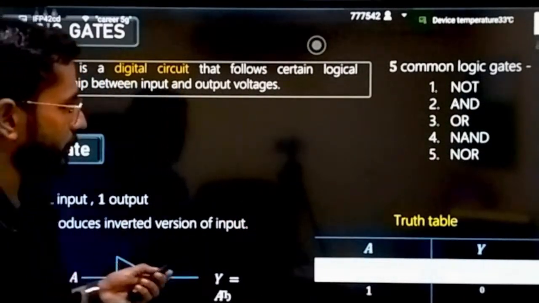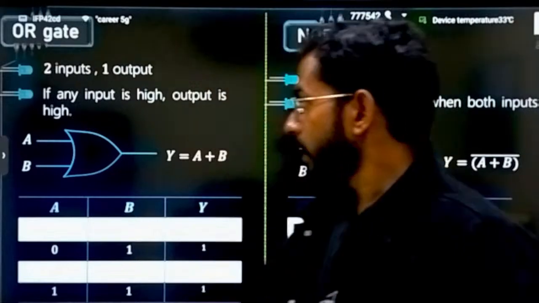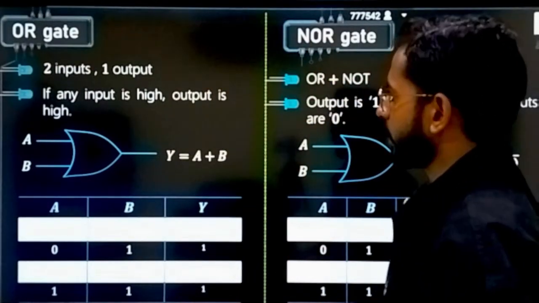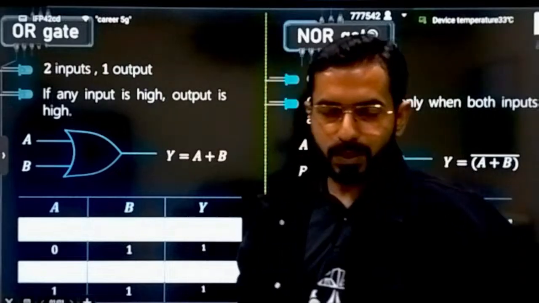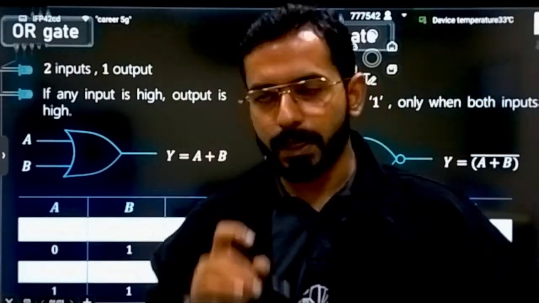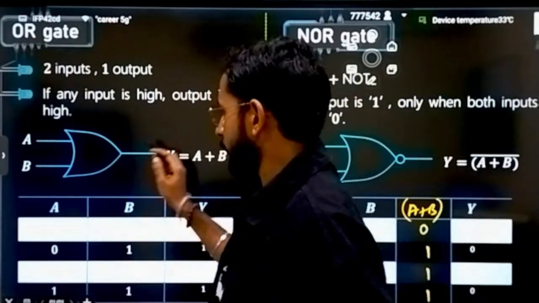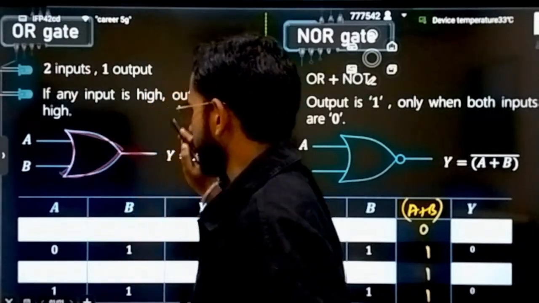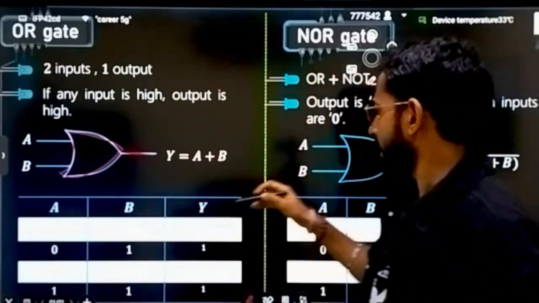Next one is AND gate. Now what is AND gate? It should have 2 inputs always. If any input is high, output is always high. This is the definition for AND gate. What is the meaning? This is the diagram that you have to remember. This kind of shape should be there. This is the diagram for the OR gate, and this is the